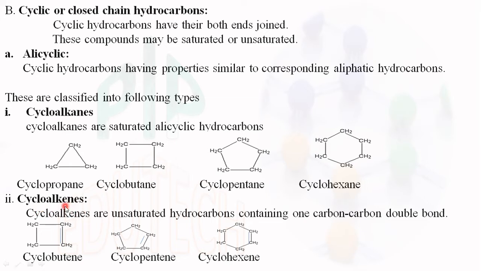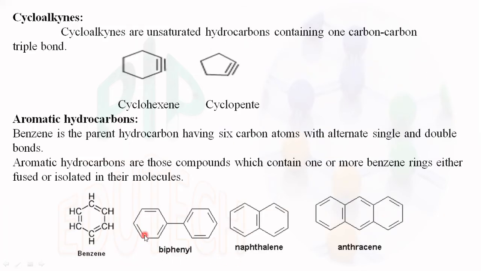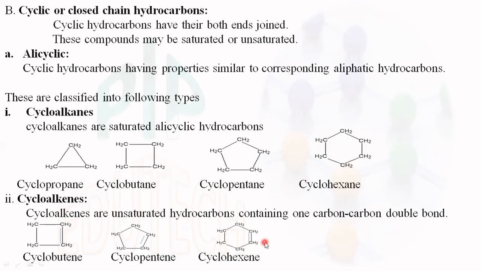The next type is cycloalkenes. Enes means double bond. So cyclo means joined together, alkenes means double bond. Here there are 4 carbon atoms, which is butane. Since there is a double bond, it is called butene, and in a cyclic form it is called cyclobutene. Similarly, cyclopentene, cyclohexene.